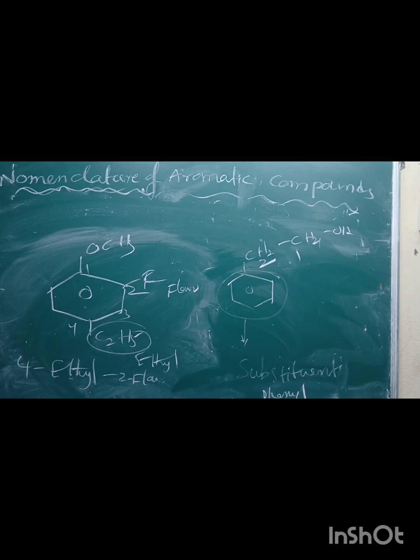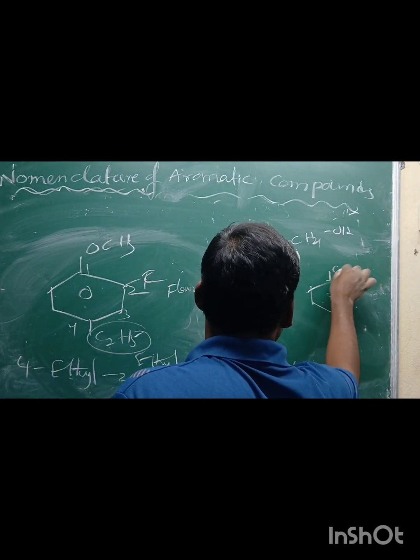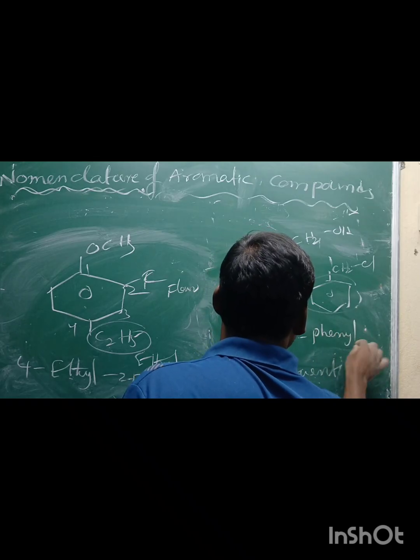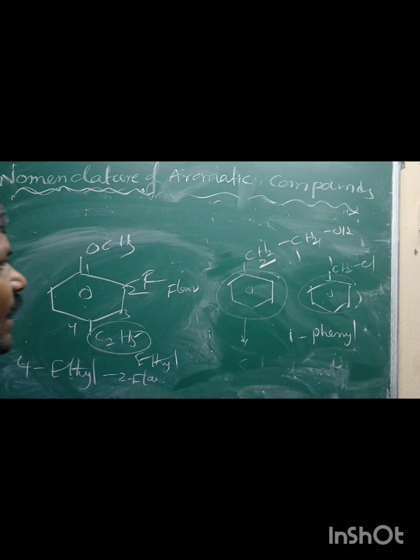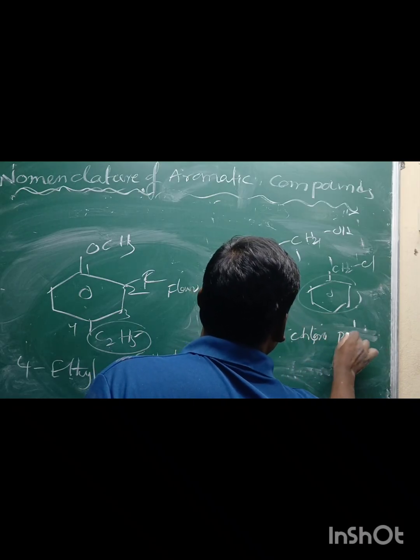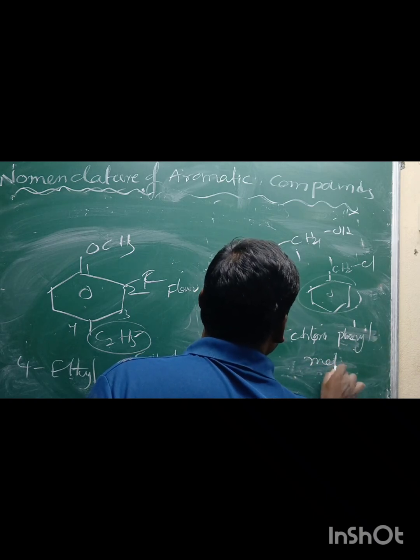Or if the benzene ring is named as a phenyl substituent, take some more examples: benzene with CH2Cl is chlorophenyl methane.